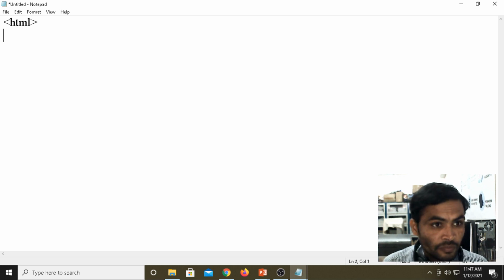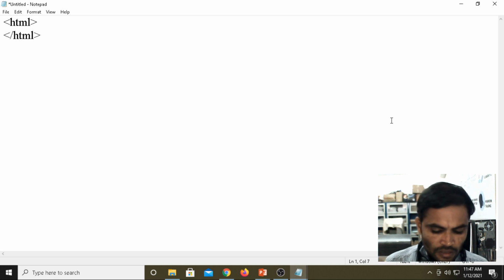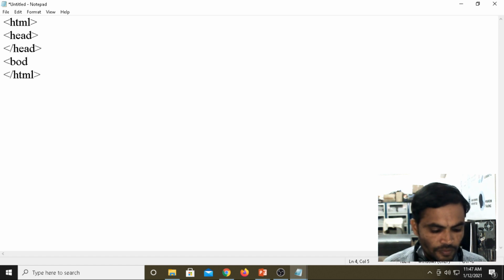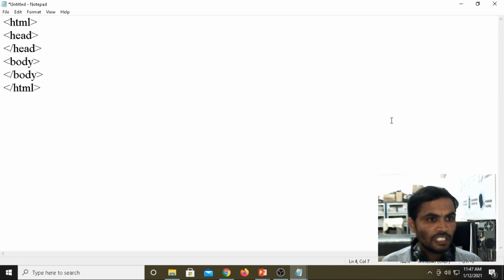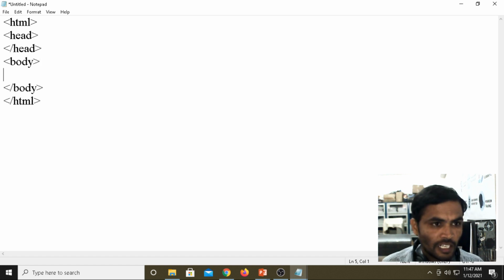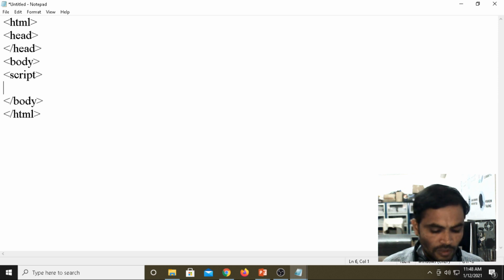HTML, closing the tag, then next we go for the header part, closing the header part, then body, then closing the body part. Previously we defined the script under the header part, now we are declaring it under the body part. See here, script will work in both, closing script.